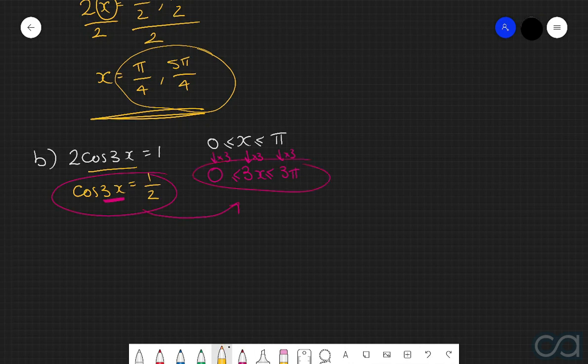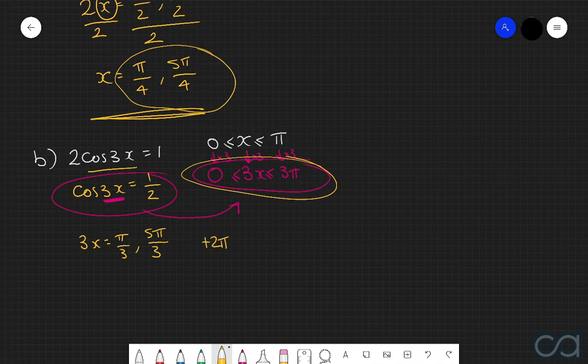If we first of all solve the equation over one revolution of a unit circle, then we get answers of pi over 3 and 5 pi over 3. And now, in order to extend these answers into the entire domain that we're considering, we're going to keep adding 2 pi to these answers until we reach the upper bound of our domain. And again, the reason why we're adding on 2 pi is because cos has a period of 2 pi.